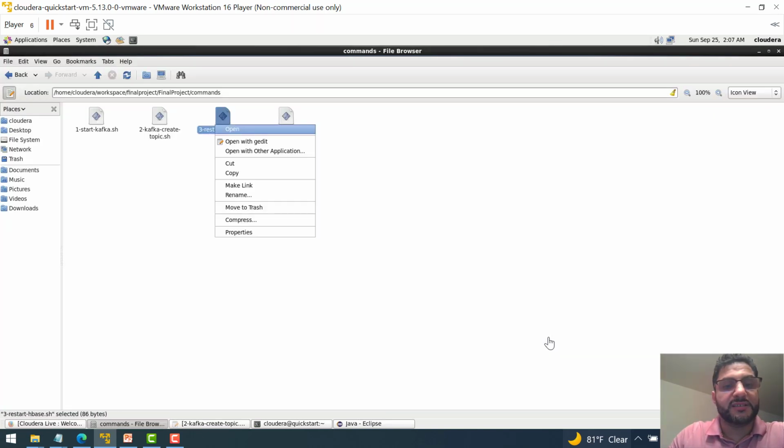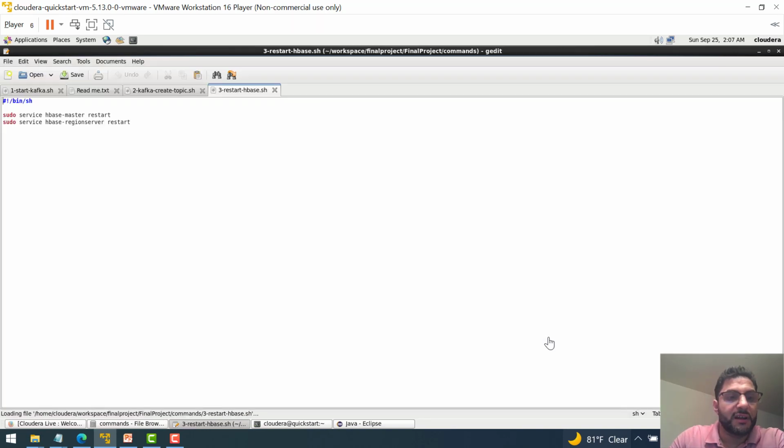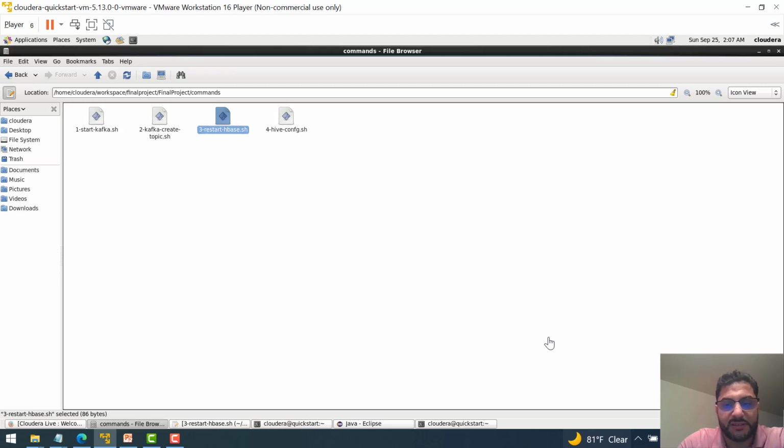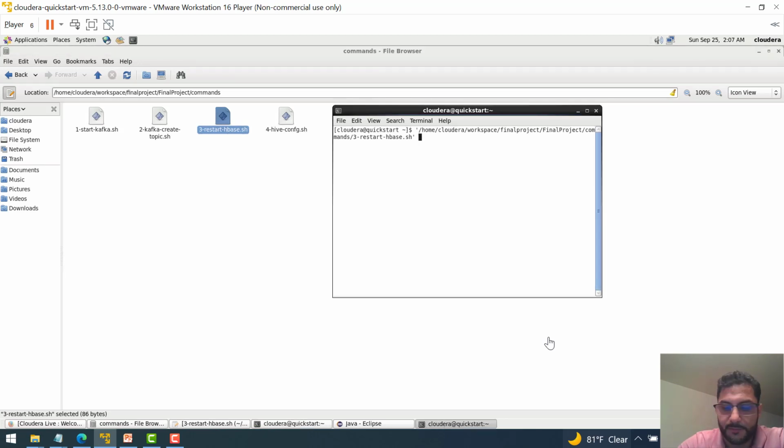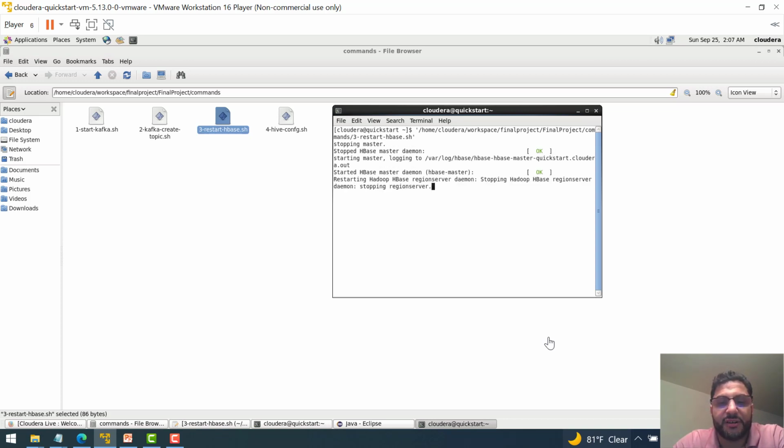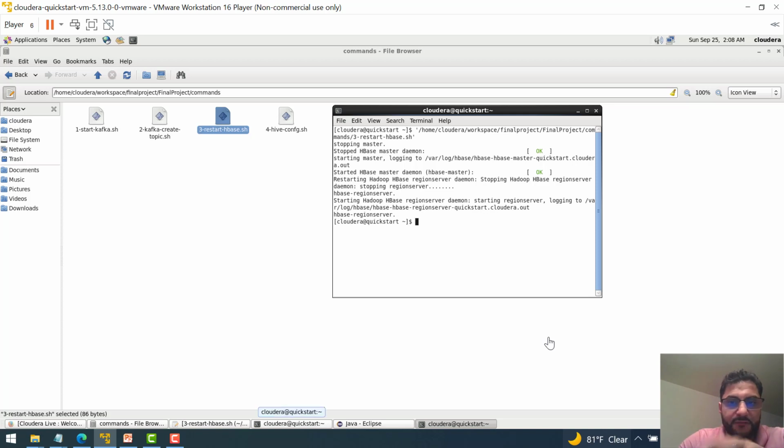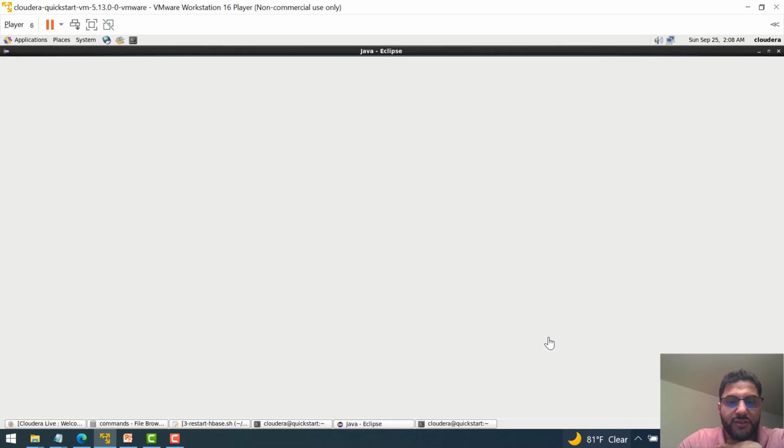And then this is where we are going to run the process to restart our HBase. So let's start with this one. Let me open a new shell. Make sure that the new shell is restarting HBase, stopping the master because it was running before. The hbase-master daemon is stopped, and then it's going to be restarted again. And then we are also going to start our hbase-regionserver, and once it's done we will move on. Yeah, it's done.